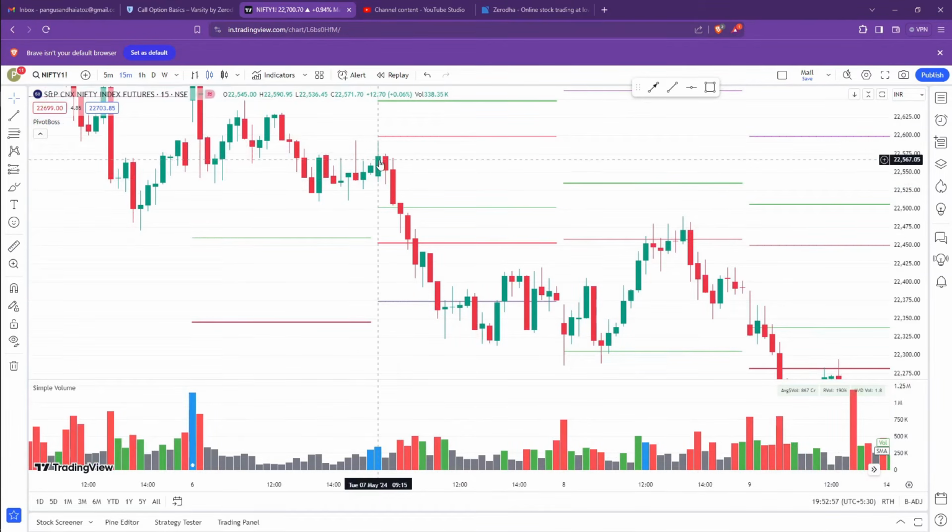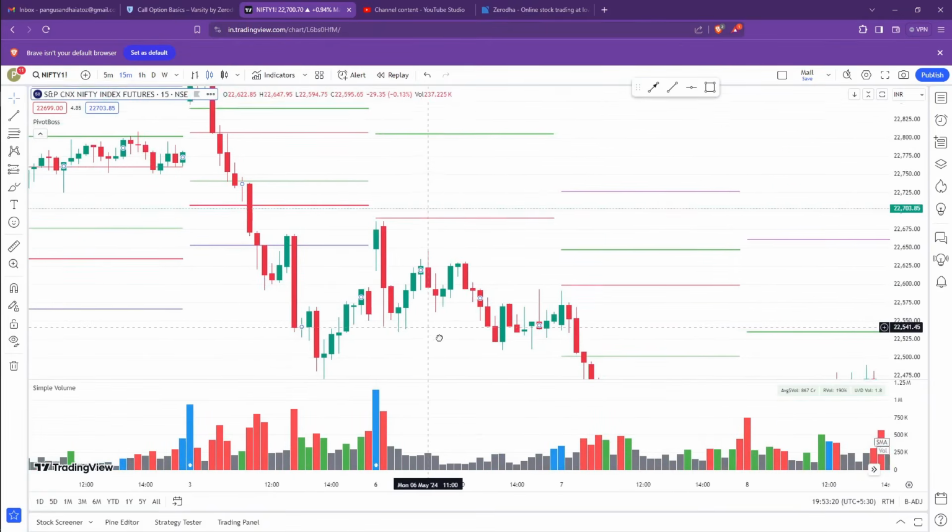Now again it is open between H3 and L3. We have to either see a rejection at H3 or L3. Yes, I see a rejection at L3 but no follow up, and then it started falling down. Now it has closed below L4. It can go towards L5. Based on your risk appetite, you can take this trade. But here, if you see 70 points as stop loss, will you be taking a trade or not? You need to say.